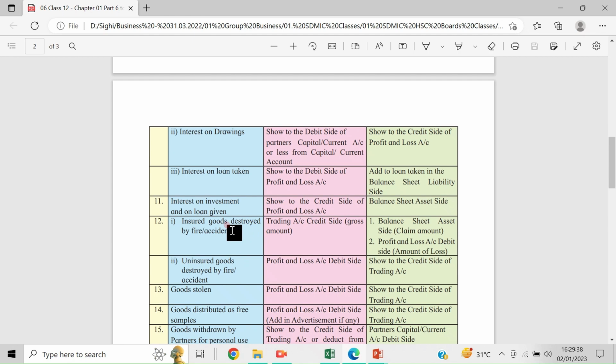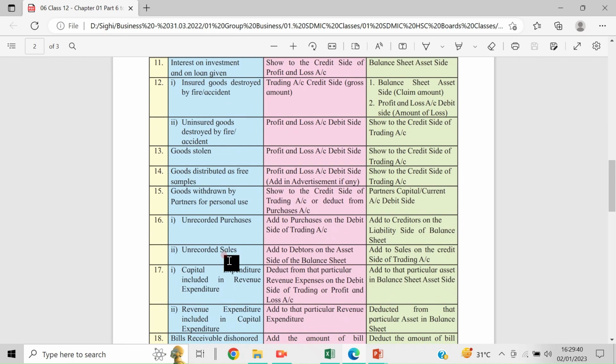If it is insured, what effect should be given, and if it is uninsured, what effect will be given. Also goods stolen, goods distributed as free samples, goods withdrawn by partners for personal use, and unrecorded purchases and unrecorded sales.